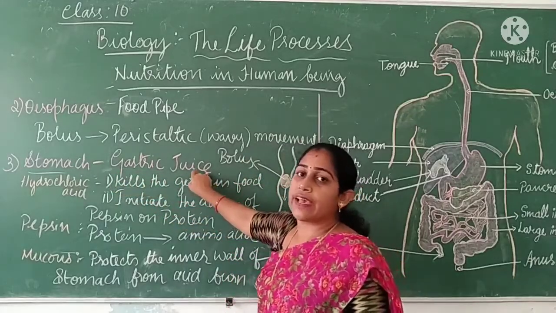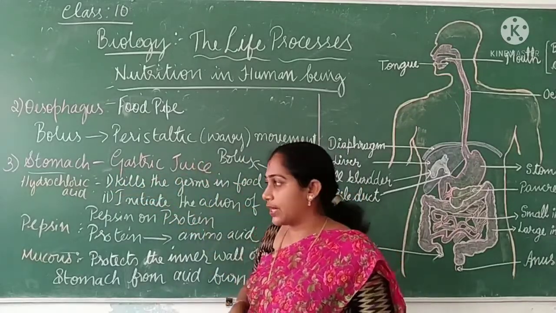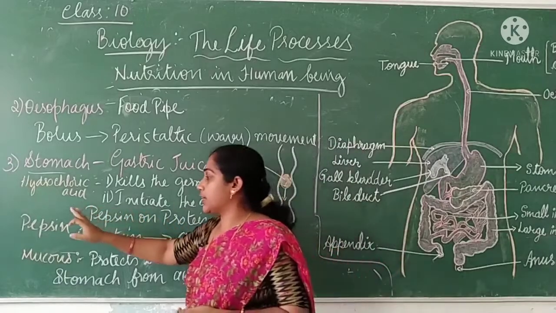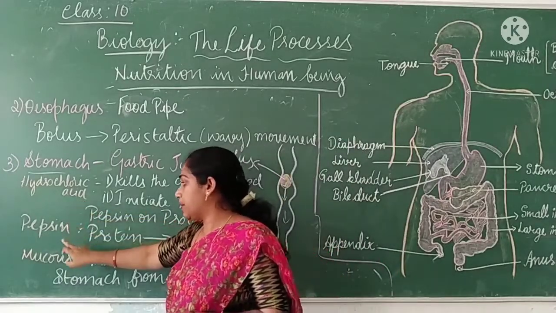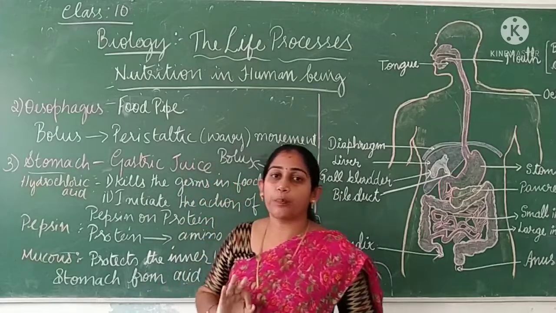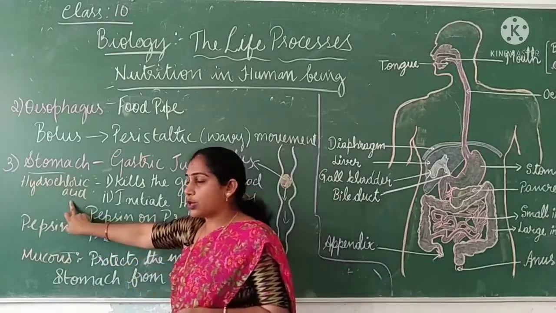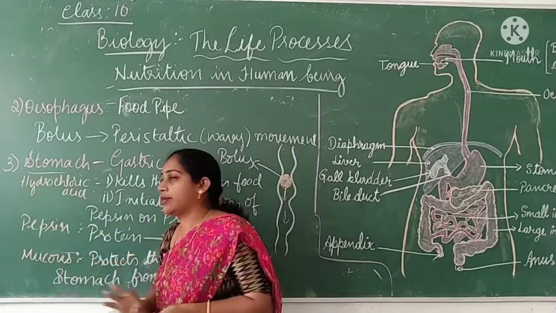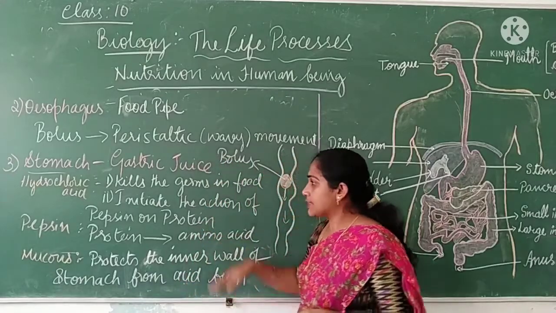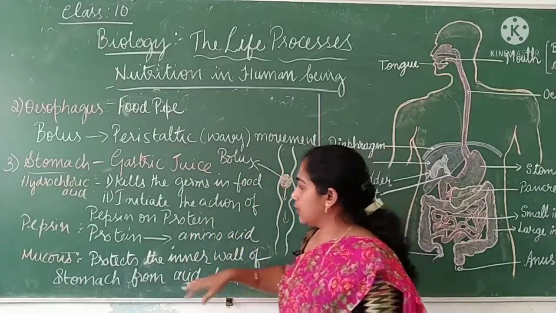So what are the contents of gastric juice? What does this gastric juice contain? It contains 3 liquids, that is hydrochloric acid, pepsin and mucus. So 3 components of gastric juice are hydrochloric acid, pepsin and mucus. Now let us see what is the function of all these 3 components.